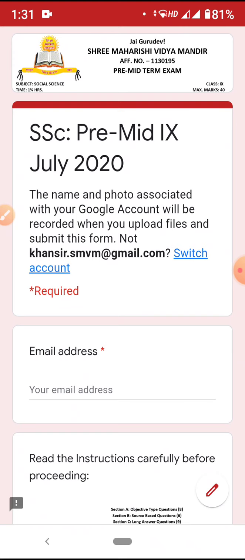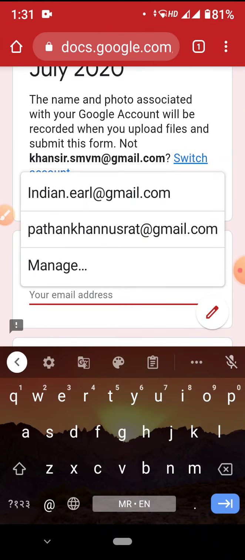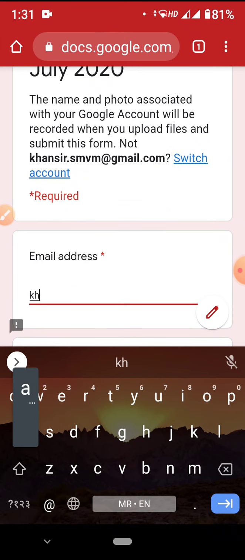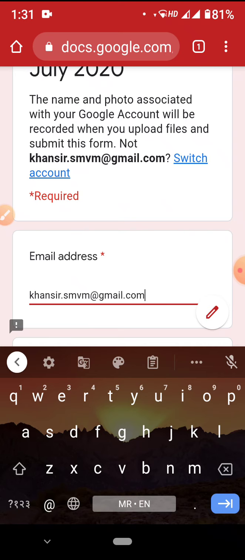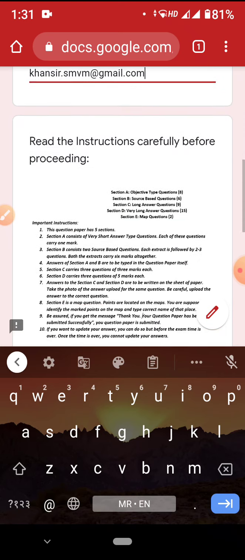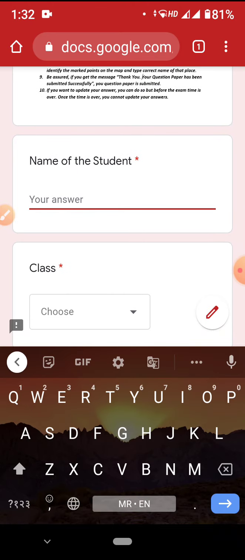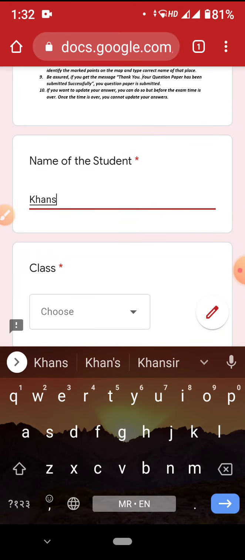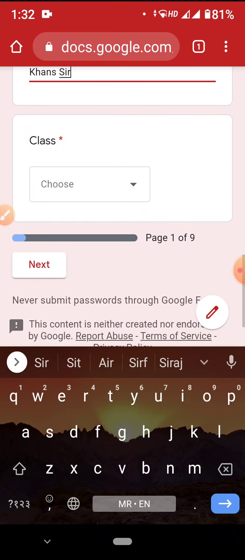First of all, the most important thing is you'll have to input the correct email address, because on this email address you will get your result. Then the teacher should know whose paper this is, so you need to write your name also. Make sure you write the correct name and correct spellings.